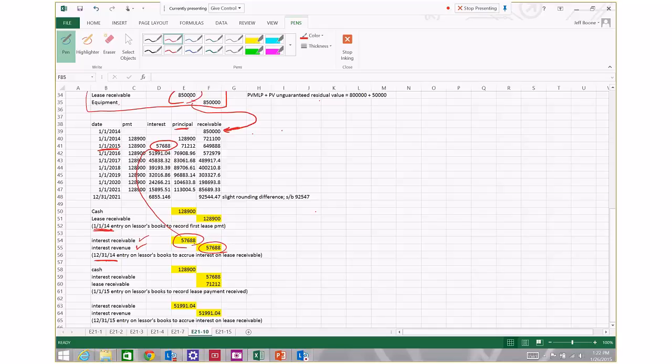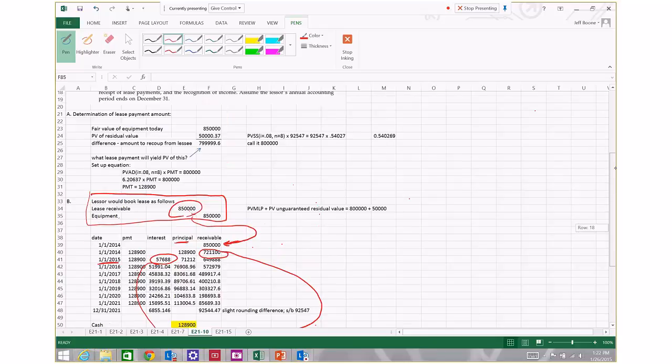Again, that was calculated by taking the amount of the receivable at the beginning of the interest period, $721,100, and multiplying that times the implicit rate in the lease of 8%.